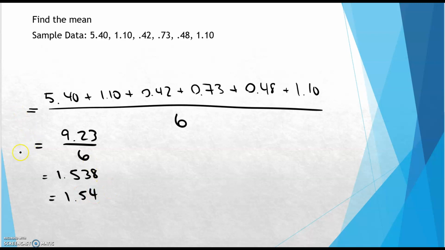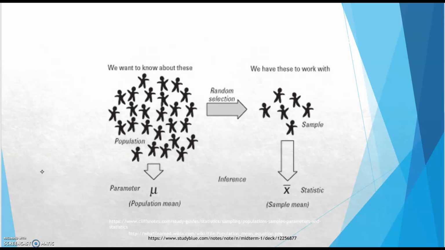Okay, now I haven't put a symbol here just yet. Let me go back to this right here. If any number comes from the population, and we're talking about the mean, that would be the parameter mu. It's a Greek letter, and you pronounce it mu.